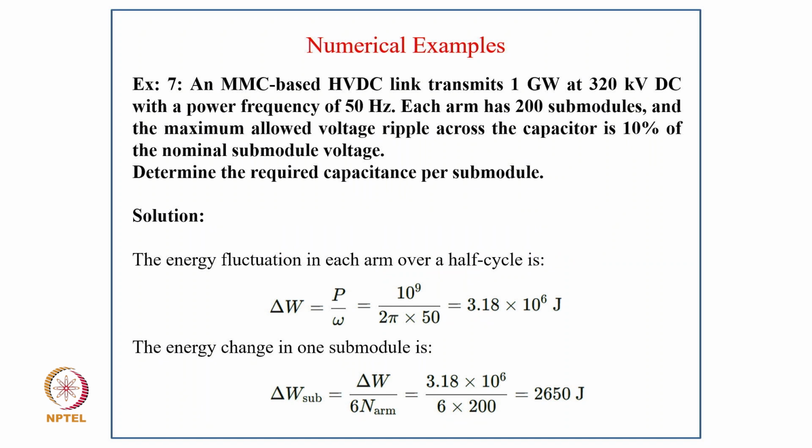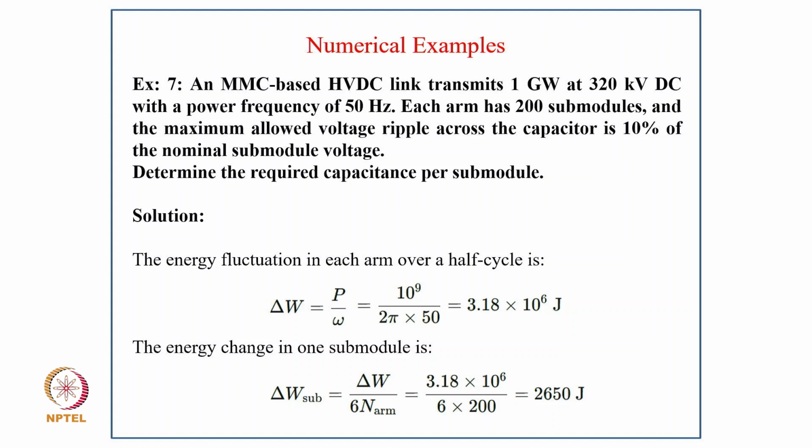Now coming to example 7. An MMC-based HVDC link transmits 1 gigawatt at 320 kV DC with a power frequency of 50 Hz. Each arm has 200 sub-modules, and the maximum allowed voltage ripple across the capacitor is 10% of the nominal sub-module voltage. Determine the required capacitance per sub-module.